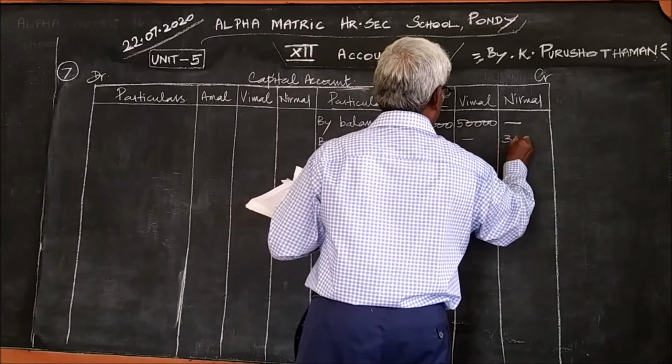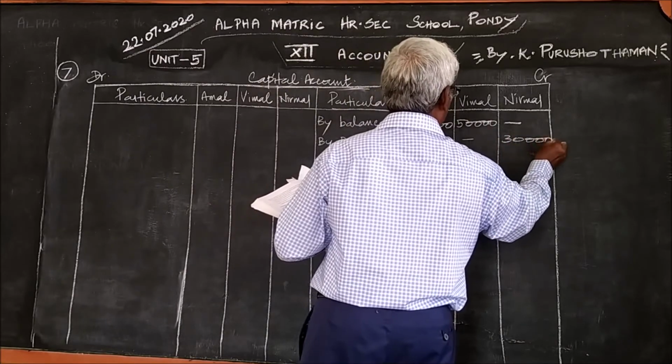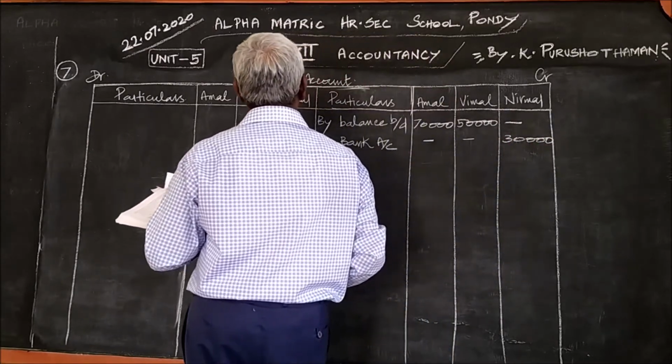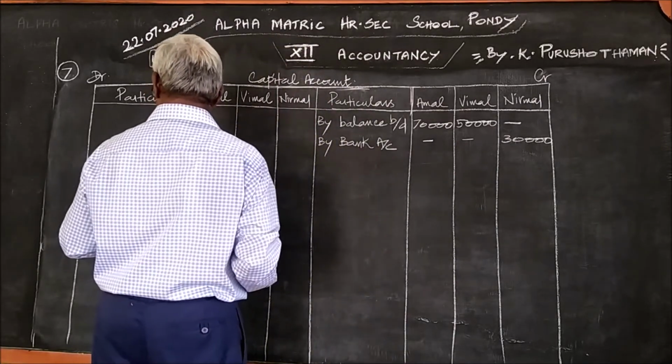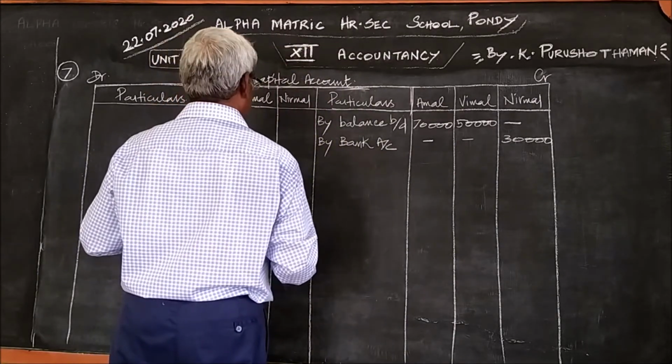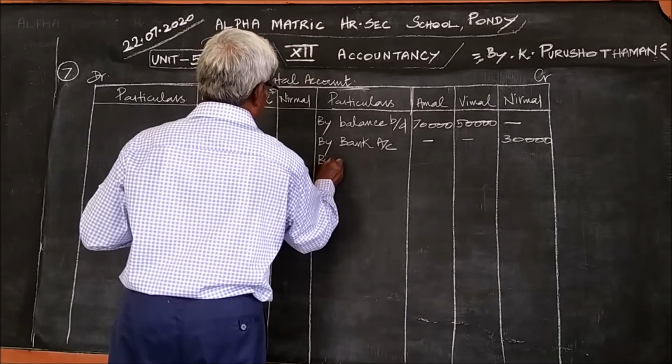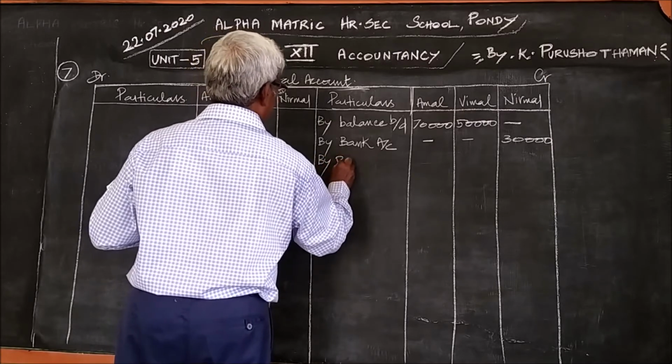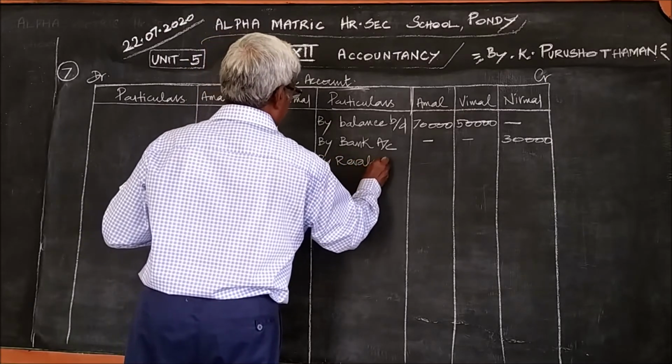Nirmal 30,000. Then, in this problem, revaluation profit by revaluation account.